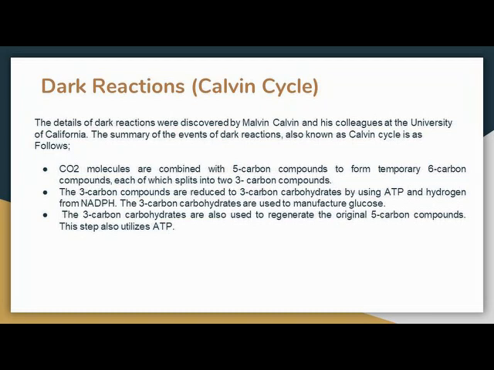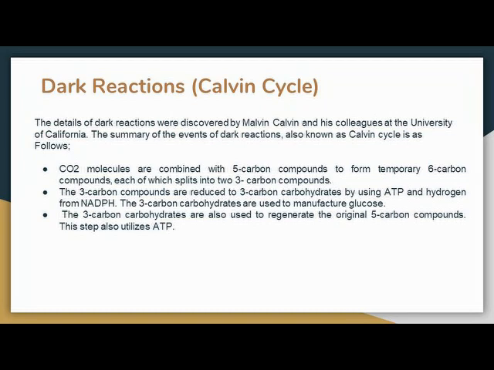So first step, carbon dioxide molecules are combined with a 5 carbon compound to form a temporary 6 carbon compound, each of which splits into 3 carbon compounds. Basically in the stroma there is already a 5 carbon compound present. So carbon dioxide combines with this 5 carbon compound and forms a temporary 6 carbon compound. Then this temporary 6 carbon compound splits into 2 molecules. Each molecule contains 3 carbon.